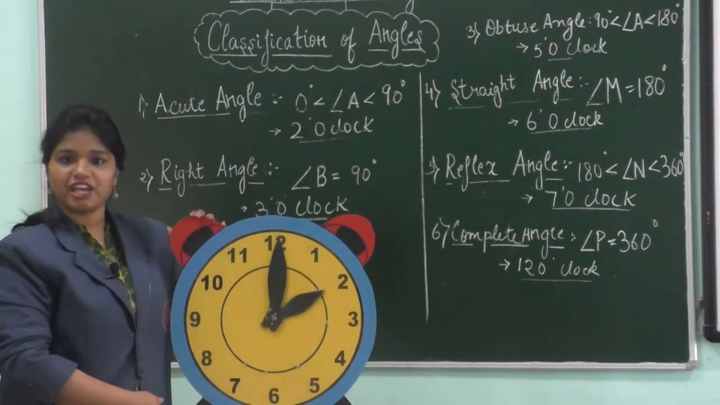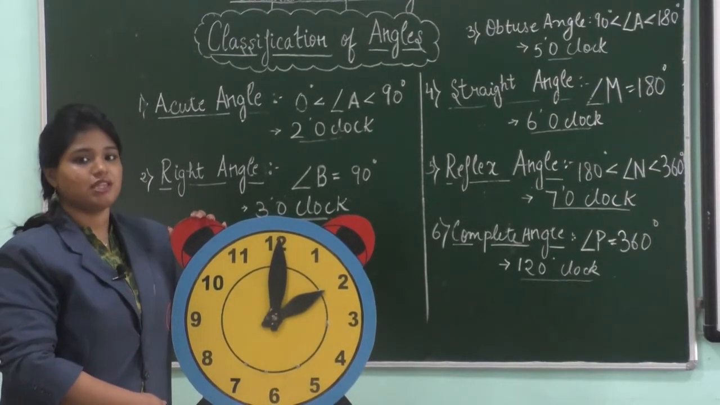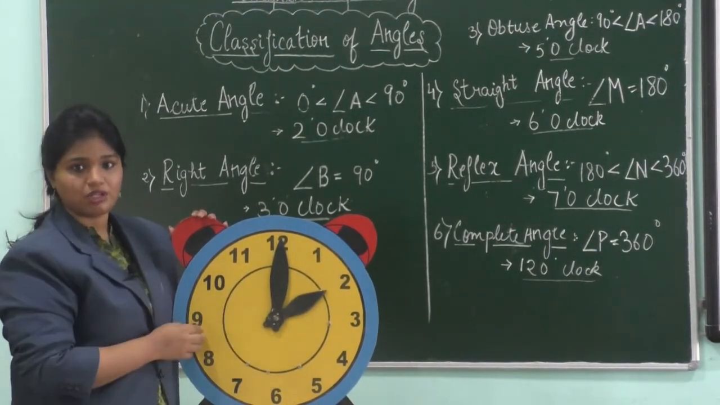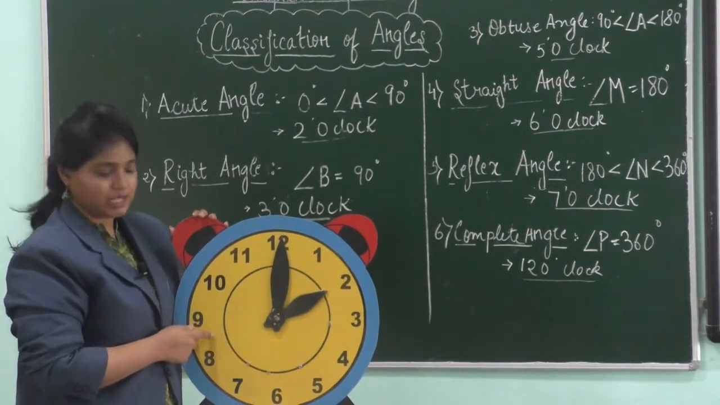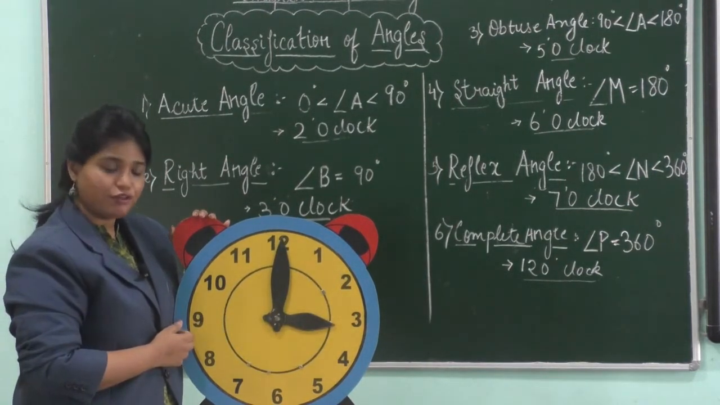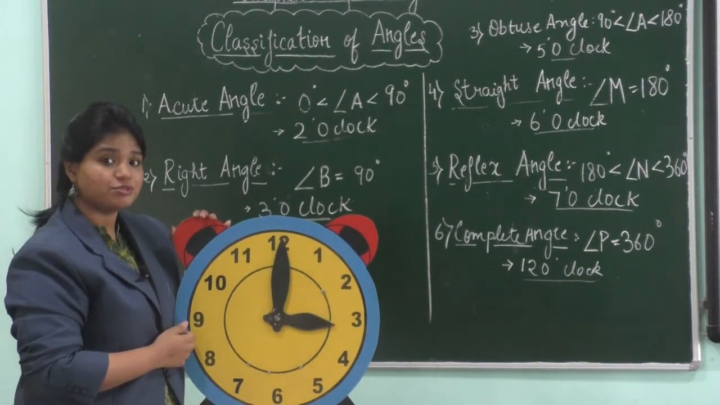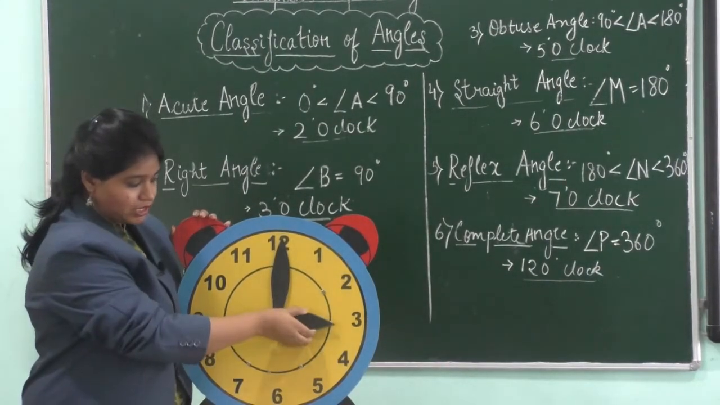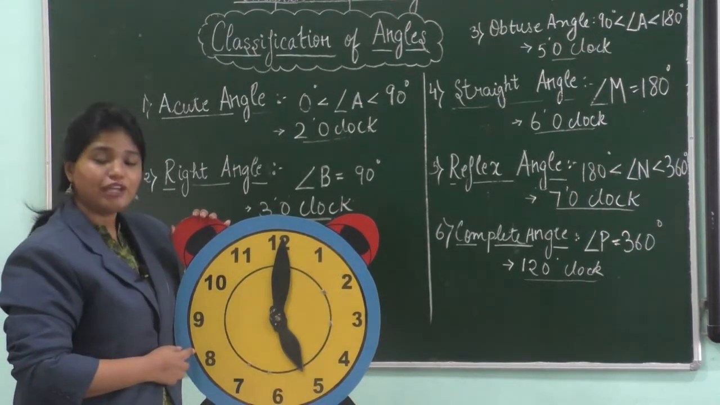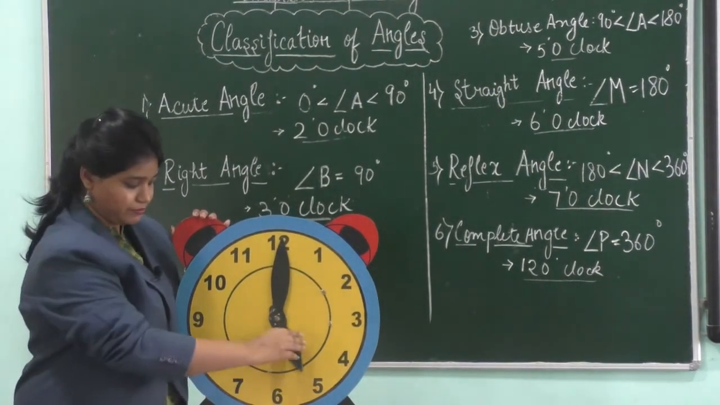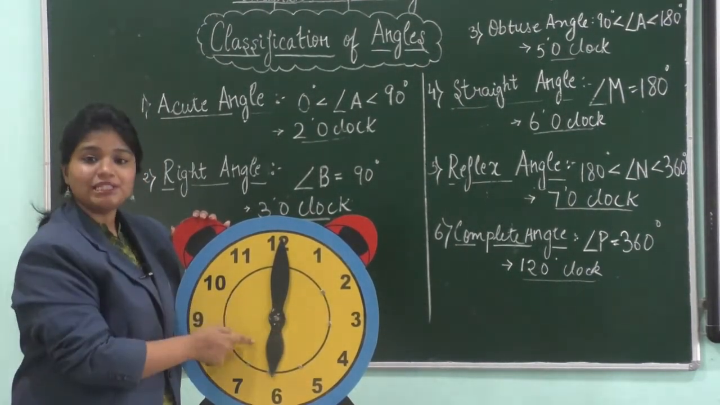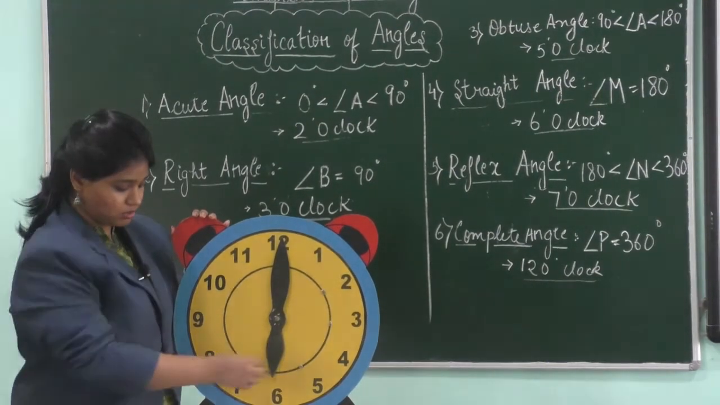We learned about different types of angles. Now, let's represent the types of angles on a clock. So, here the time is 2 o'clock. The angle formed is an acute angle. Now, at 3 o'clock, the angle formed is a right angle that is equal to 90 degrees. Now, let's see which angle is formed at 5 o'clock. At 5 o'clock, an obtuse angle is formed. What angle will be formed at 6 o'clock? A straight angle will be formed at 6 o'clock.